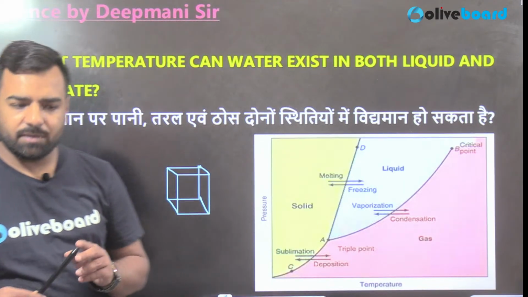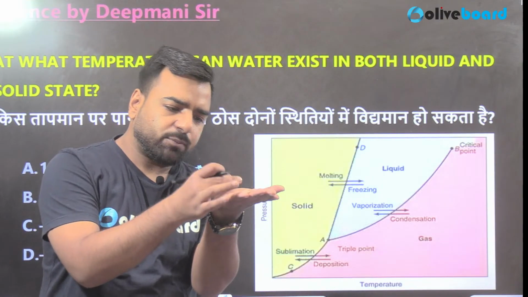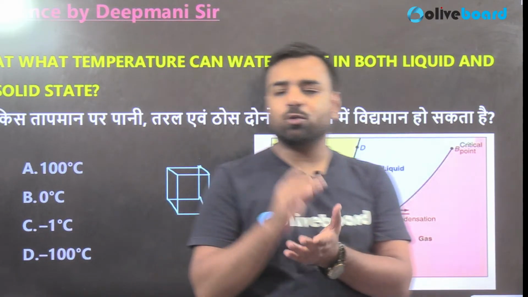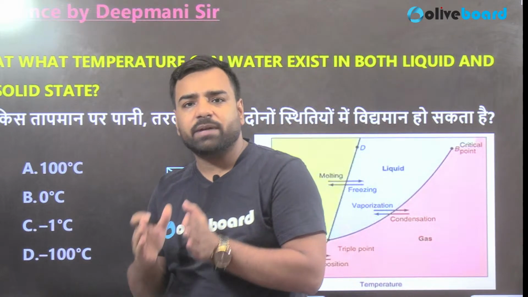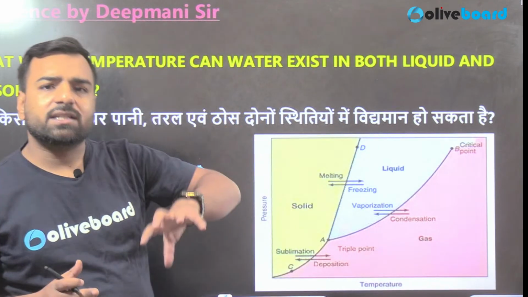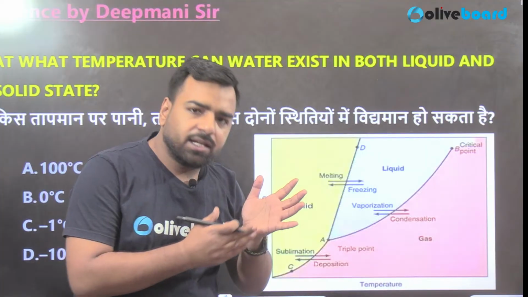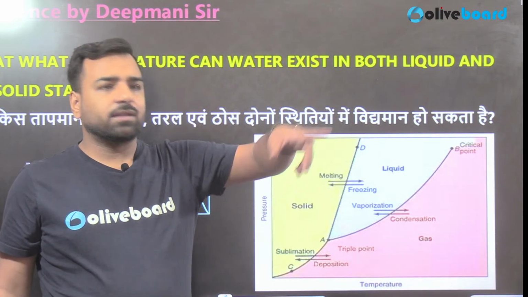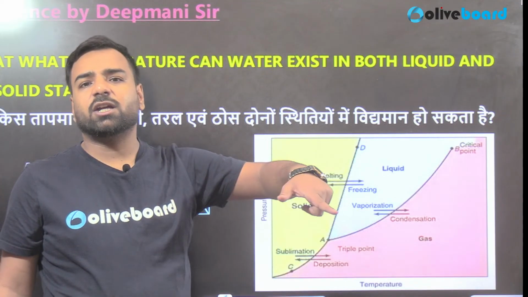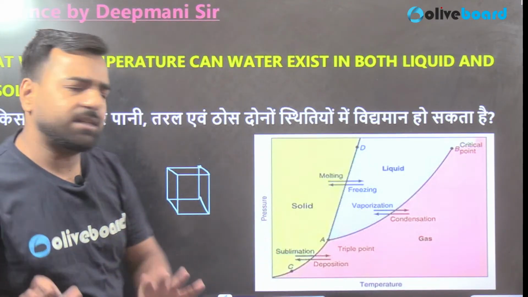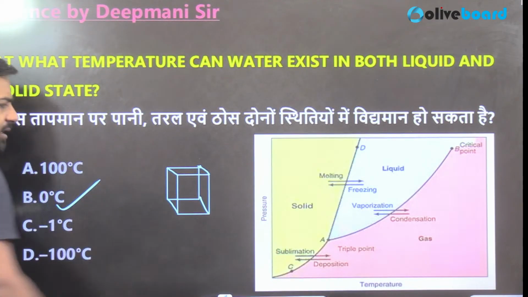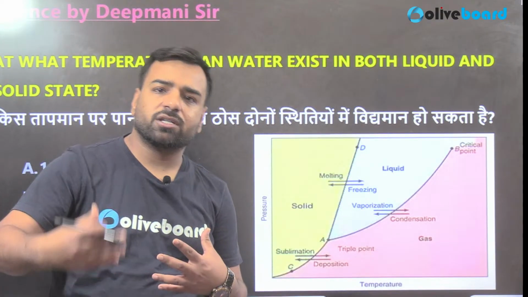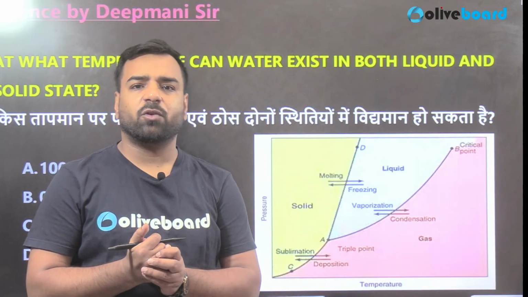So guys, please remember, when your ice cube is kept on the palm, within 2 or 3 minutes, your ice will start to melt. And since ice has started to melt, that means obviously it was in solid state, but it will also be present in the liquid state, right? So at the same temperature, solid state is also there, liquid state is also there. So obviously the temperature will be the same, and that will be 0 degrees centigrade. That's done according to the question. But now I have another question, because there's a point that is known as triple point, and I'll explain that.